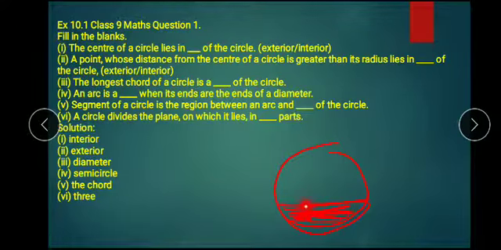If you see this area, this is called a segment. It is between the arc and the chord.